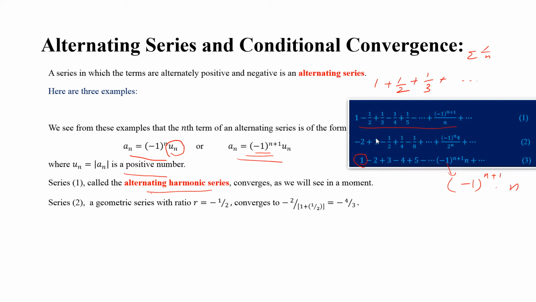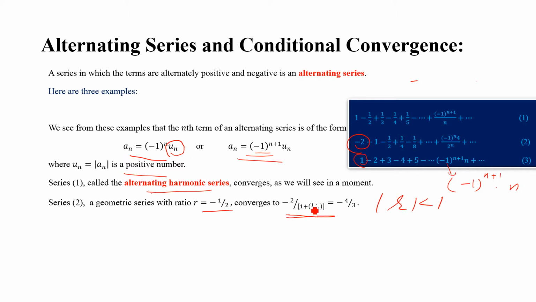Series 2 is a very well-known geometric series. In this case, the first term is minus 2 and the common ratio is minus 1 upon 2. Since the absolute value of r is less than 1, this series is convergent. And it converges to the sum, which is the first term divided by 1 minus r, that is the common ratio.